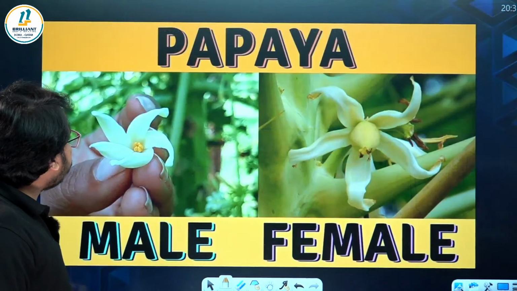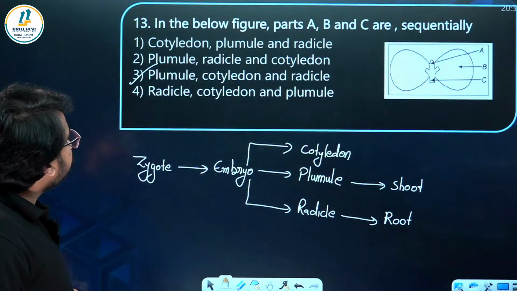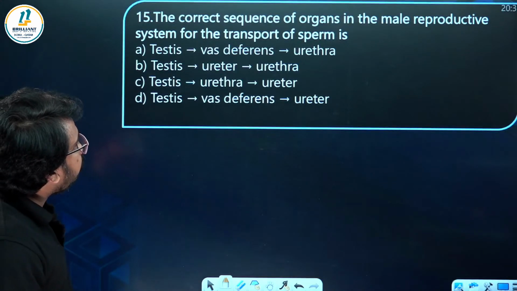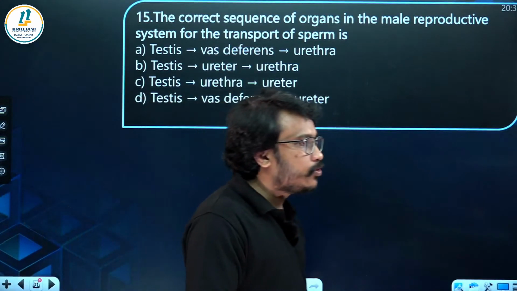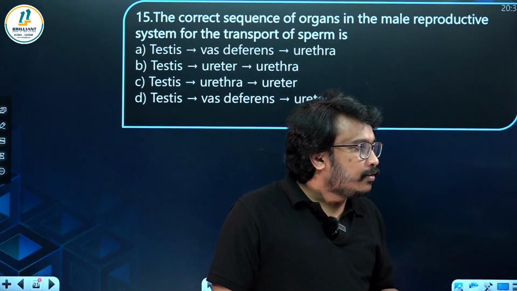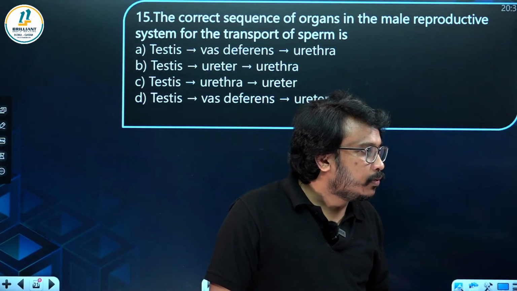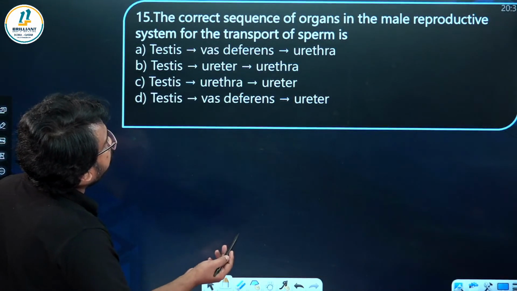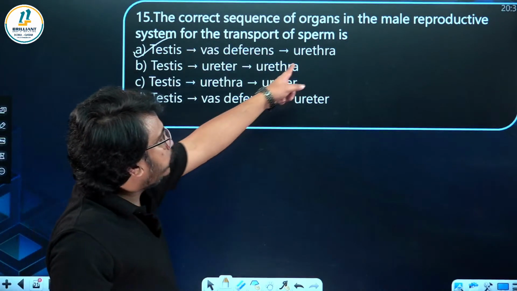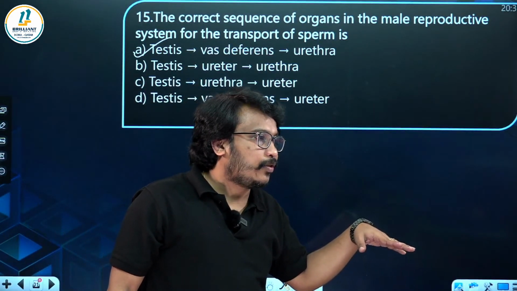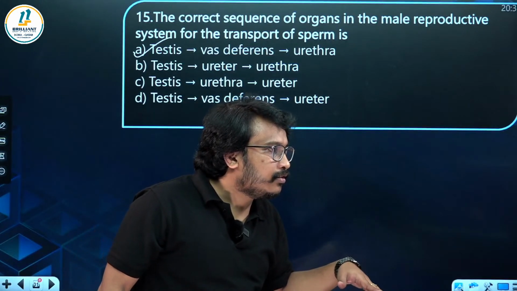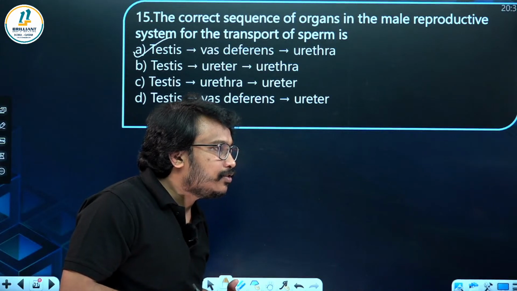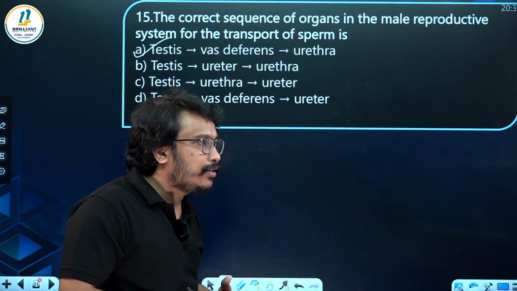Now let's see the option. Testis, vas deferens, urethra. Let me check who is going to comment first. Rashi, Arpendu, Advik. Advik has commented first. From the testis, it will be taken by the vas deferens and it will go to the urethra. Okay, Advik. Deepika also has commented. Now let's see. Shivan, it's not D, it's A only.